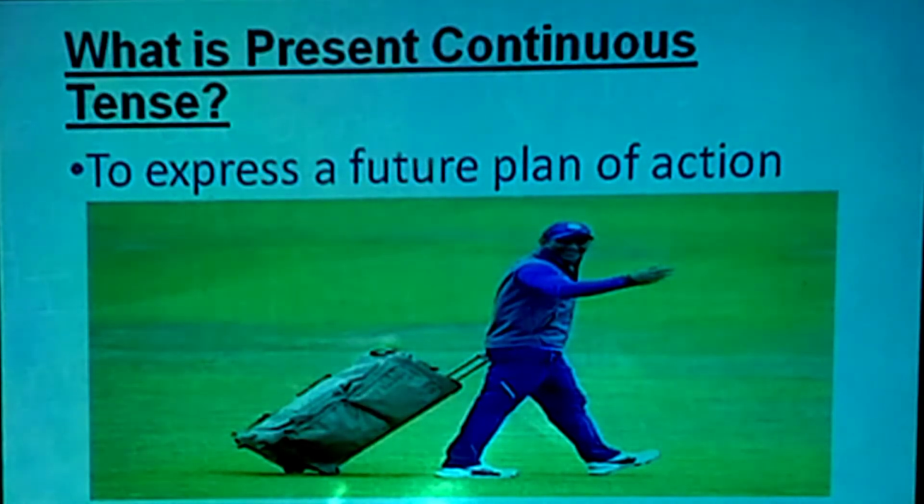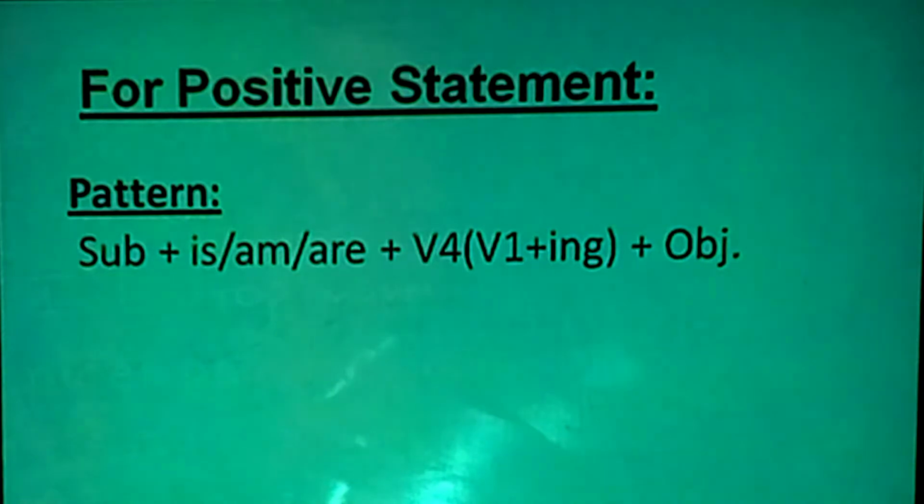Okay, now we will see the positive statement. What is the positive sentence structure of present continuous tense? Over here you can see the pattern is subject, then is/am/are, then verb form.